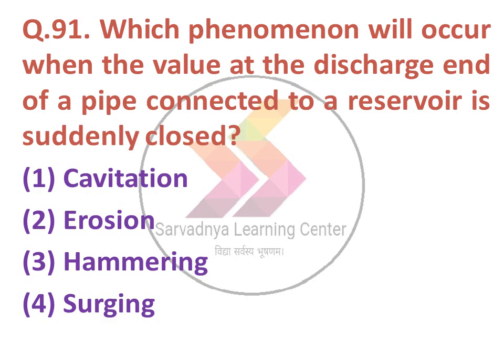Next, which phenomenon will occur when the valve at the discharge end of a pipe connected to a reservoir is suddenly closed? Option 1 cavitation, option 2 erosion, option 3 hammering, option 4 surging. The correct answer is option number 3, hammering. The hammering is the effect which will be observed.